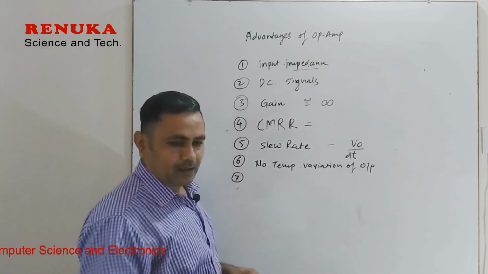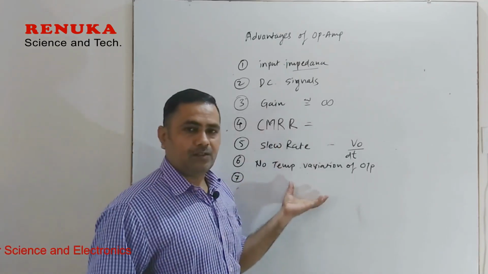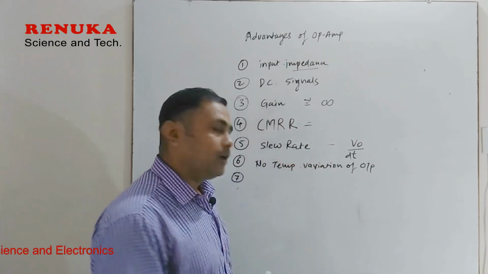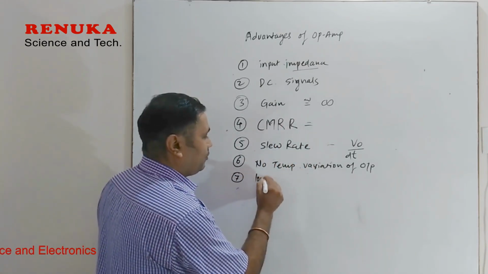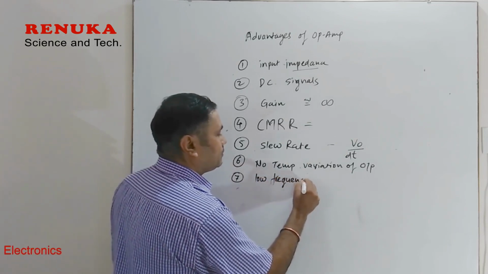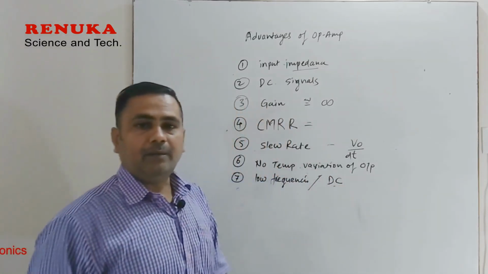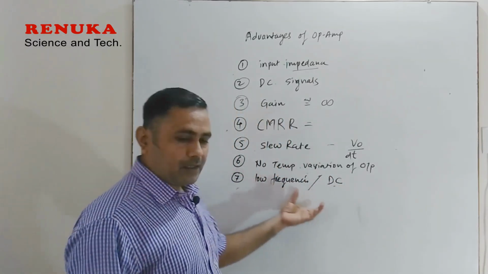The seventh factor is that, as it does not use any coupling devices, it can also amplify low frequency signals as well as DC signals using the operational amplifier.